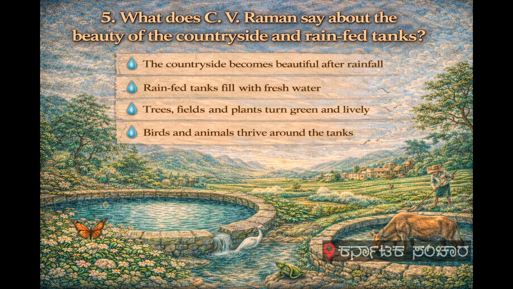Birds and animals thrive around the tanks. C.V. Raman admires the natural beauty created by rain. He highlights the harmony between nature and water. Rain-fed tanks enhance rural life and scenery. They symbolize life, prosperity, and ecological balance.